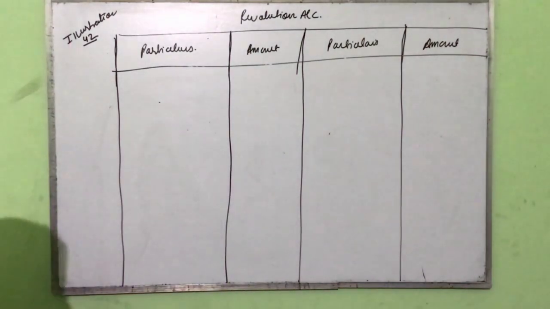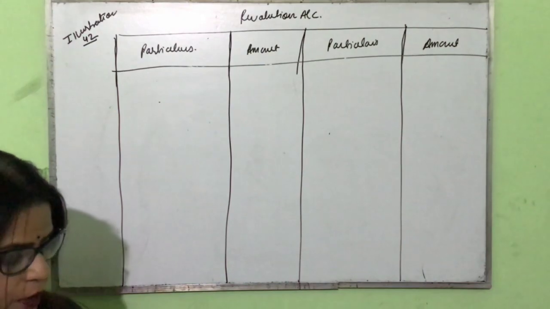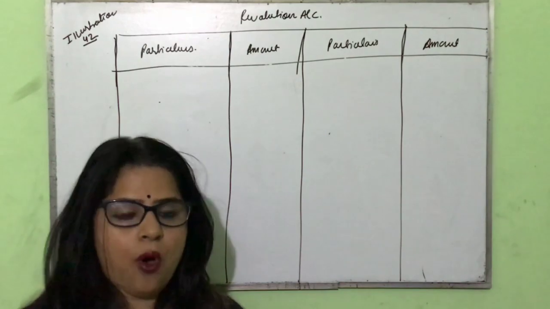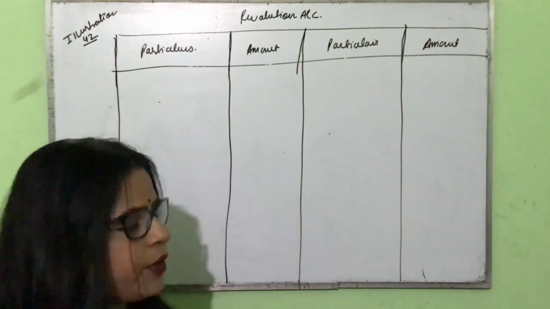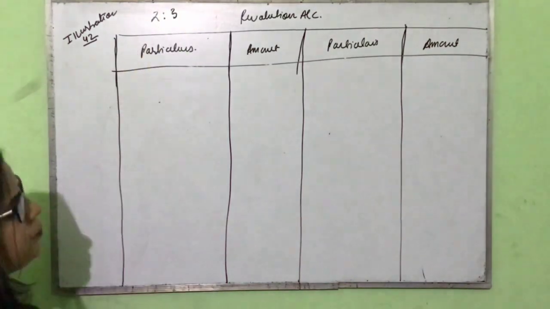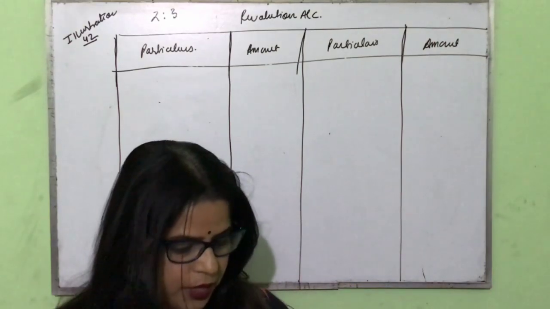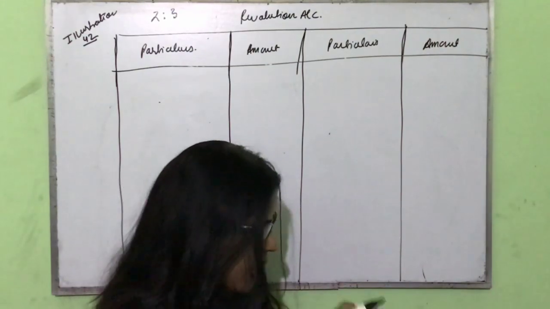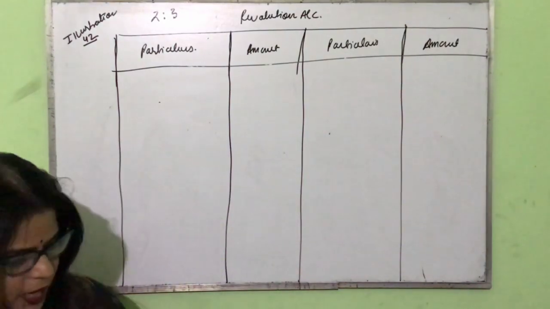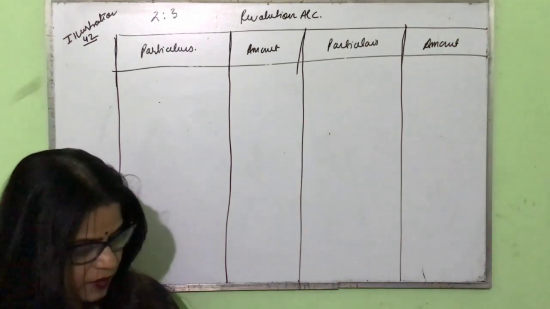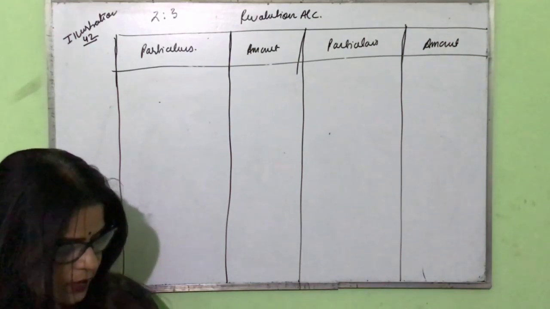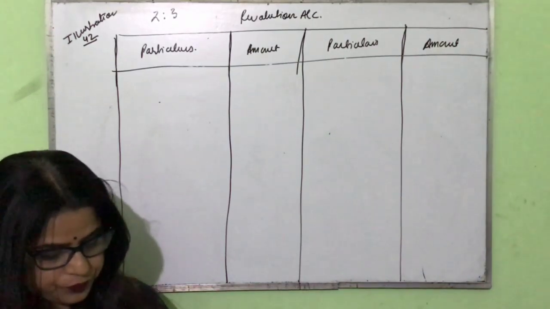Now in the given question, illustration number 42, the following was the balance sheet of Anurag and Bhavna, who were sharing profit in the ratio of 2/3 and 1/3. So 2/3 and 1/3 means their ratio is 2:1. The balance sheet is given to you. In the liability side of the balance sheet, creditor is given 65,900. Capital of the partners Anurag and Bhavna is given. Then in the asset side, cash is given, sundry debtor is given, stock is given, plant and machinery and building.